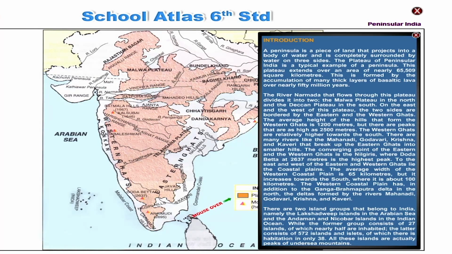There are two island groups that belong to India, namely the Lakshadweep Islands in the Arabian Sea and the Andaman and Nicobar Islands in the Indian Ocean. While the former group consists of 27 islands, of which nearly half are inhabited, the latter consists of 572 islands and islets, of which there is habitation in only 38. All these islands are actually peaks of undersea mountains.